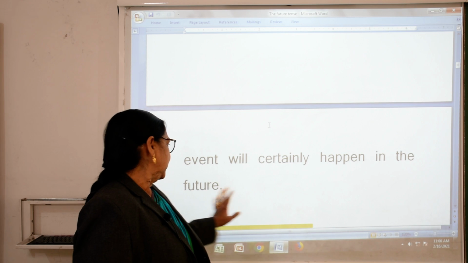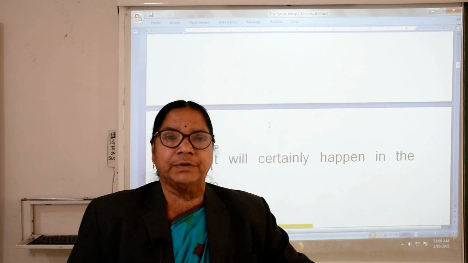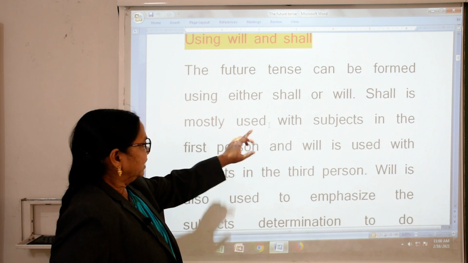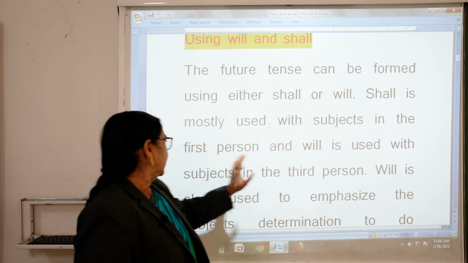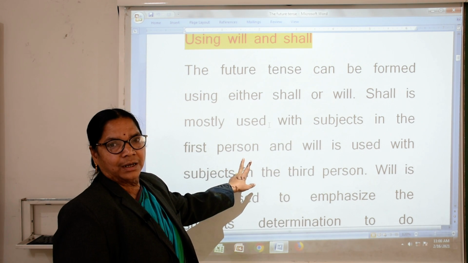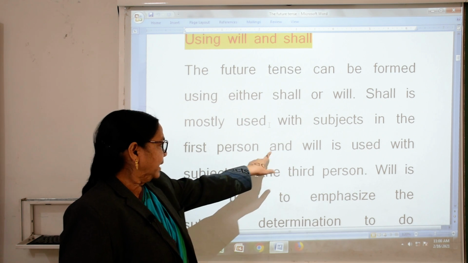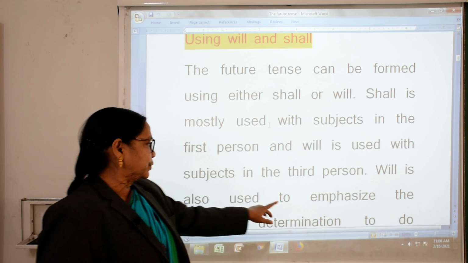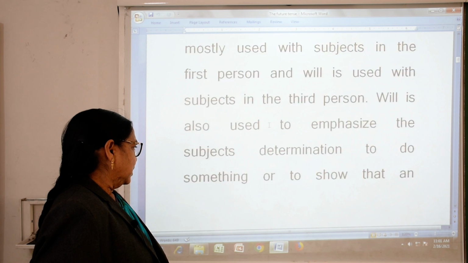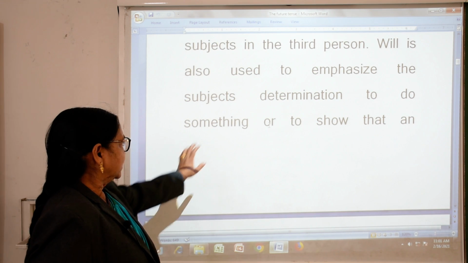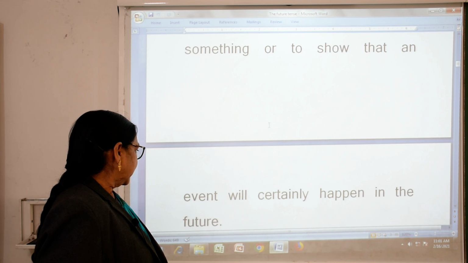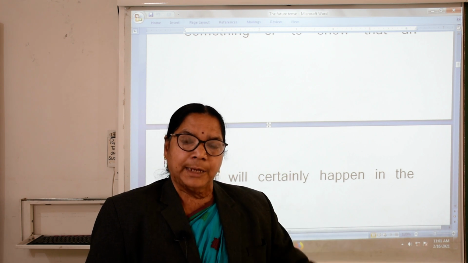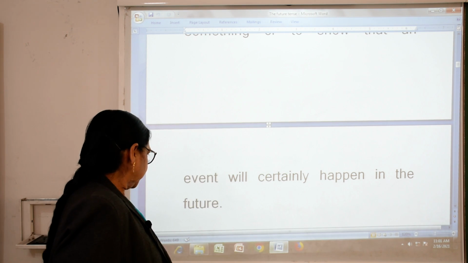or to show that an event will certainly happen in the future, that we are sure that it will happen in the future. See this: shall is mostly used with subject in the first person. I shall, we shall, and will is used with subject in the third person. Will is also used to emphasize the subject's determination to do something or to show that an event will certainly happen in the future. It is the event that will surely happen in the future.